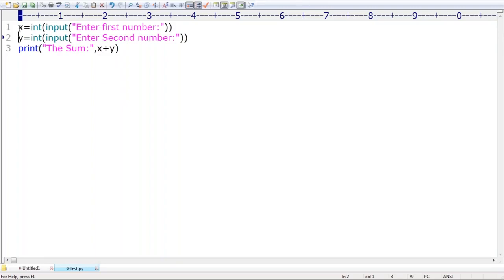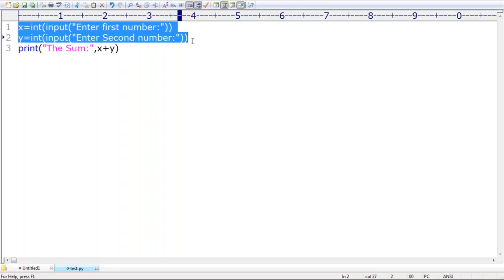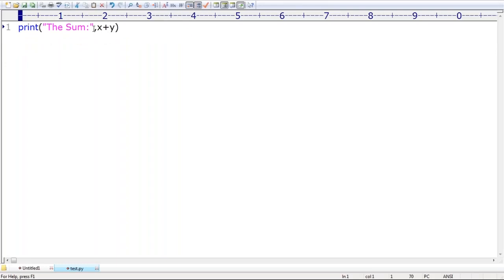Okay. Now, don't get shocked. Now the sum is, I have to take the first number, which I have to read from the keyboard. Take very special care. Int of input of enter first number.